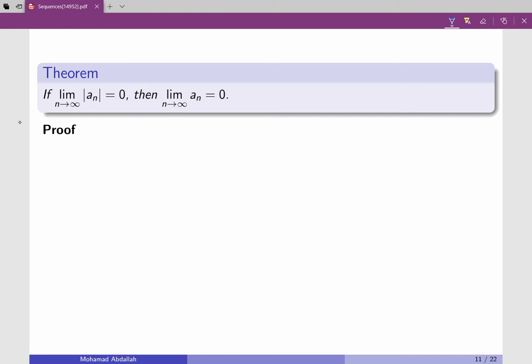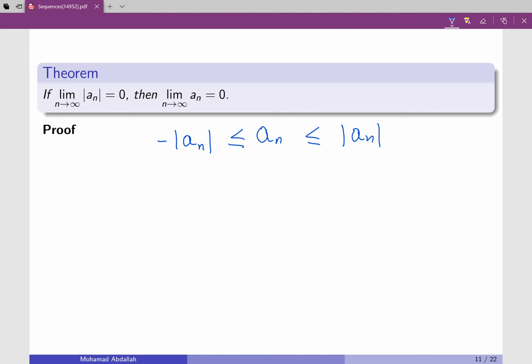We know that a n is less than or equal to absolute value of a n and greater or equal to negative absolute value of a n. Any number has this property, because if the number is positive, then it's going to be the upper bound. If the number is negative, then it's going to be the lower bound. So it's always between these two values.